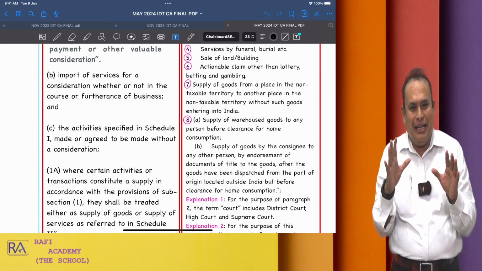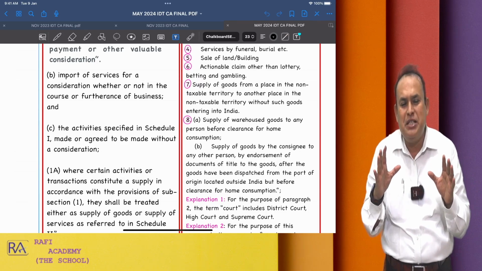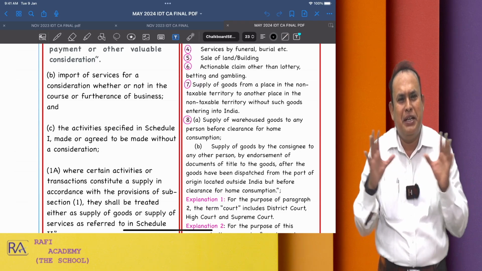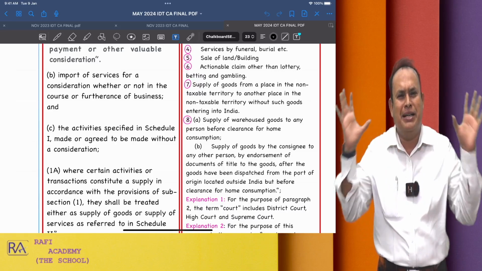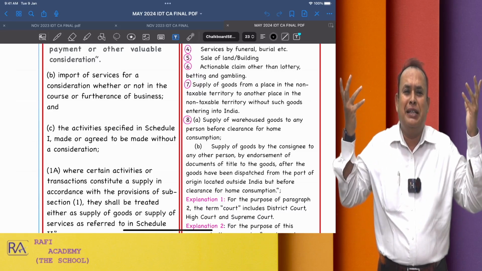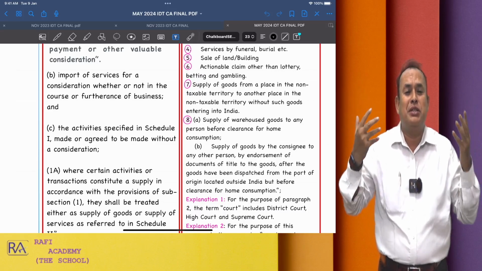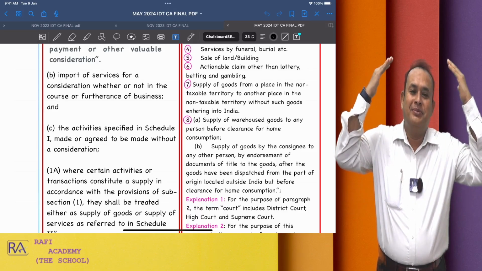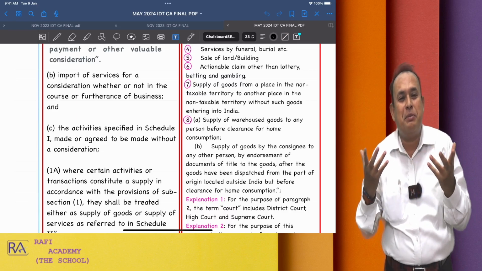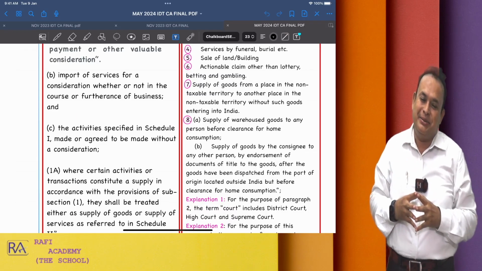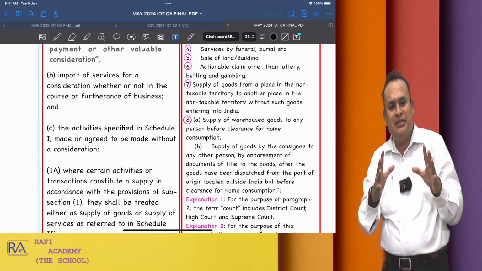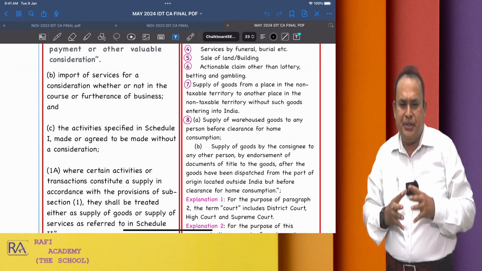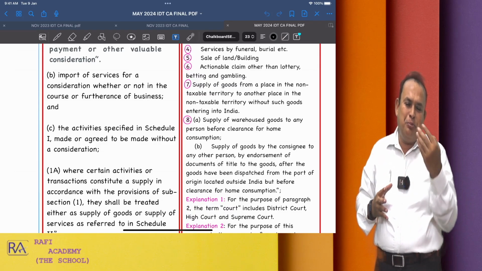Are you getting my point? Am I right? Yes, my dear friends, please confirm to me. I am just refreshing your memory of the intermediate level at final level, where the final level of indirect taxes, in the new syllabus, has elevated the standard to a higher level. Just a refreshment of the intermediate level I am referring to here. Nothing else. Are you with me? Yes, confirm, my dear friends. At least 1%, please.